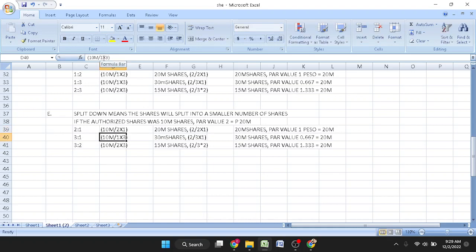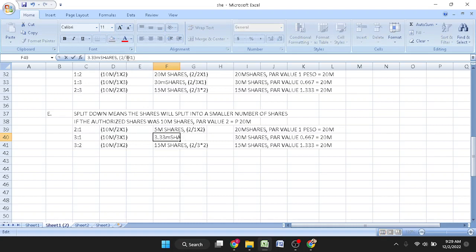We will now divide this by 3 and multiply it by 1. We'll now divide it by 3 and multiply it by 2. Okay? The total shares will become now 5 million. And the par value will now be affected, or will increase.